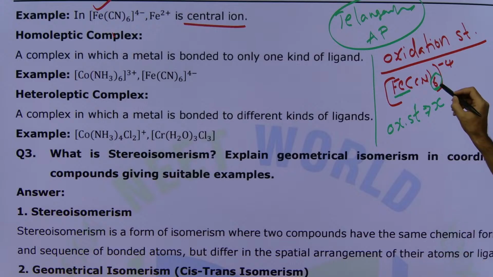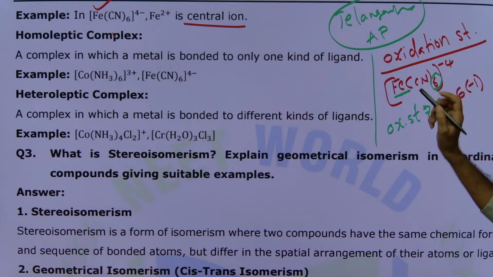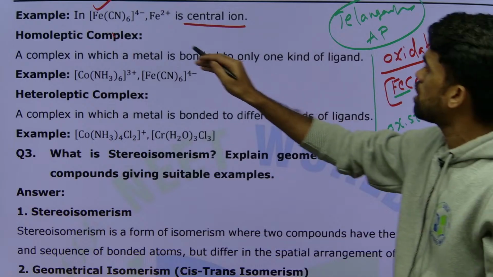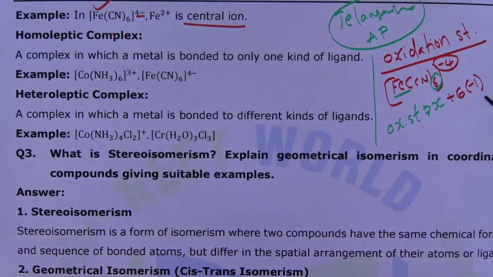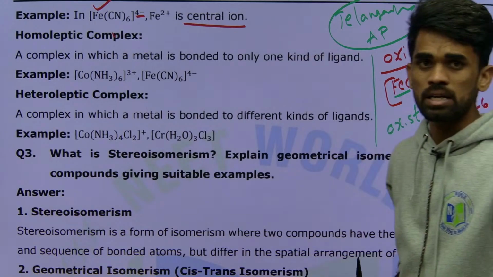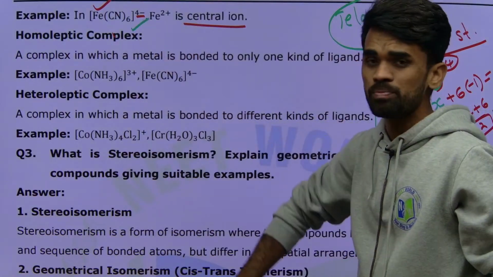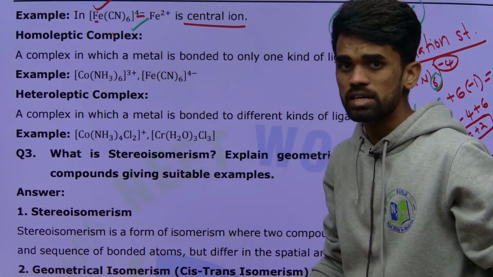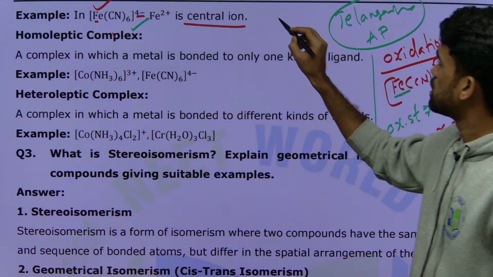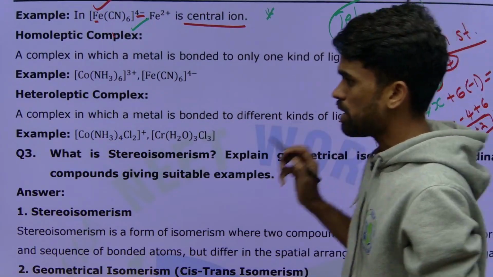How many ligands are there? 6 ligands, and each ligand charge is -1. What is the overall charge on the square bracket? It is -4. So X plus 6 times -1 equals -4. So X minus 6 equals -4; moving it to the other side, it becomes +6. So X will be +2. This is the oxidation state of the central metal atom in this given complex. So for iron, the oxidation state is +2. Remember this, this is the extra point I wanted to add here.